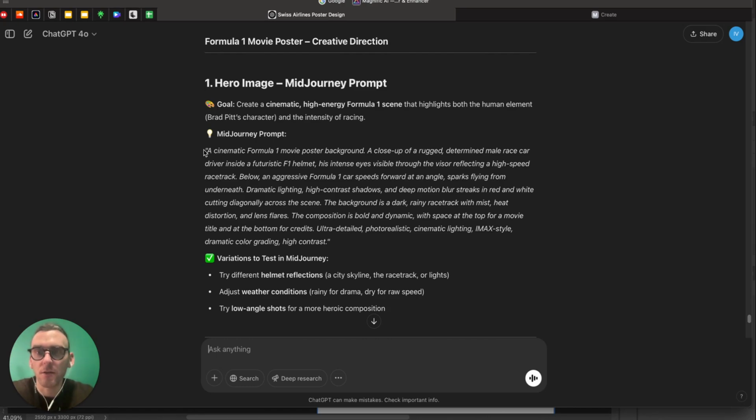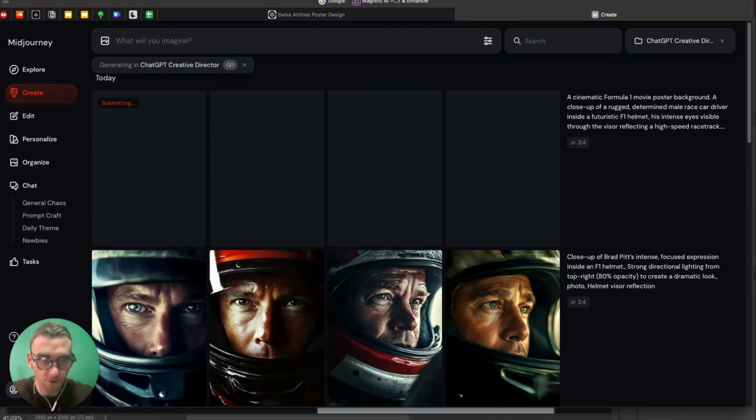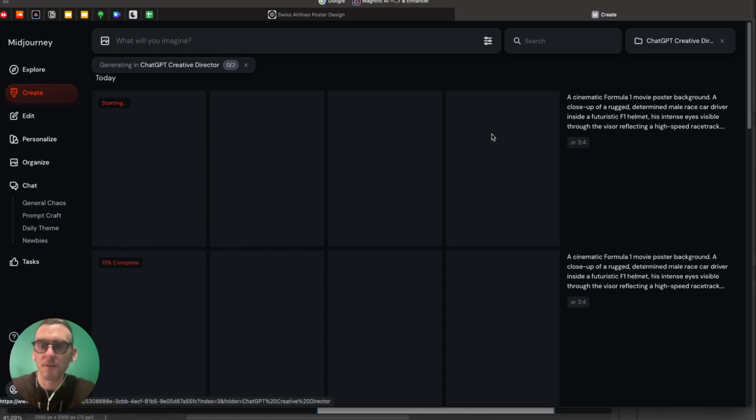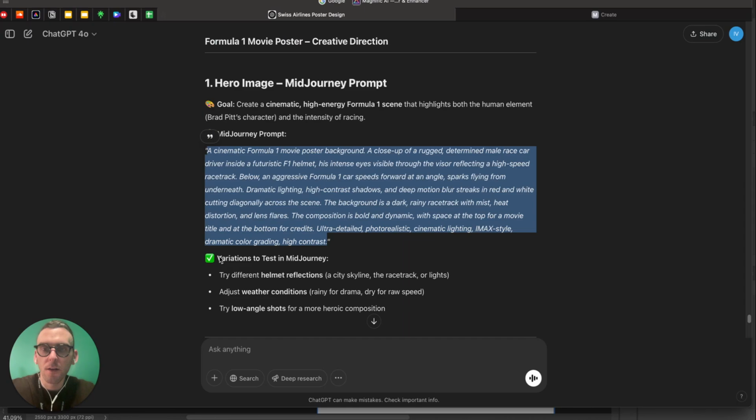And so here we have a provided prompt for Midjourney. We're going to copy it, and we're going to create an awesome-looking background image for the poster. So let's see what Midjourney spits out. I'm just going to rerun it a few times to allow for some options for us. And it also tells us to test variations, try different helmet reflection, adjust weather condition, try low angle shots.